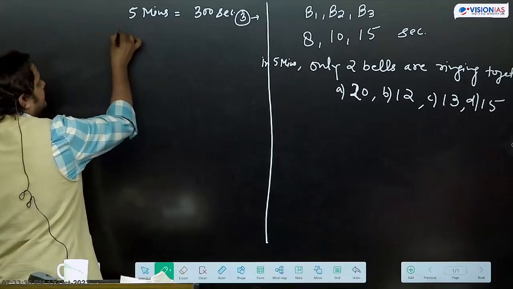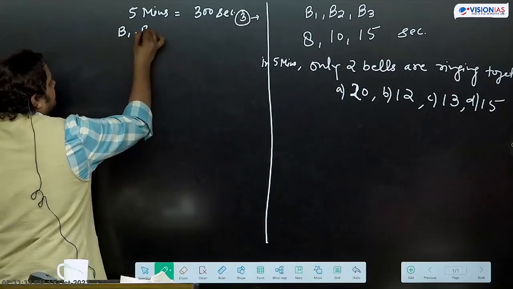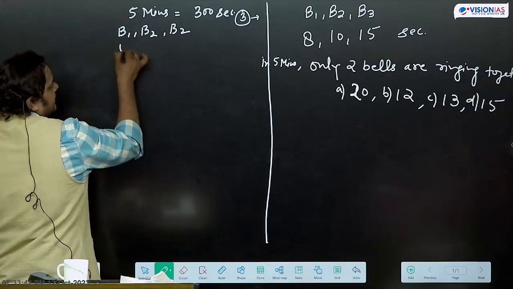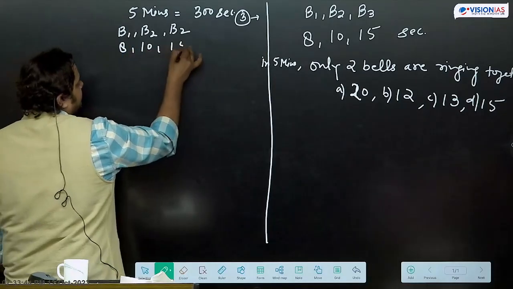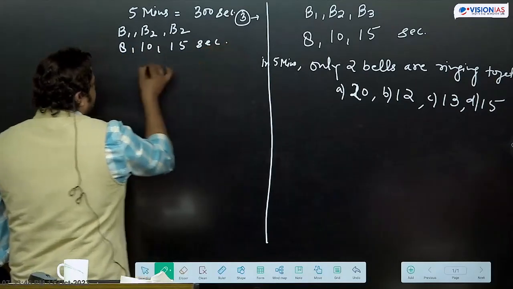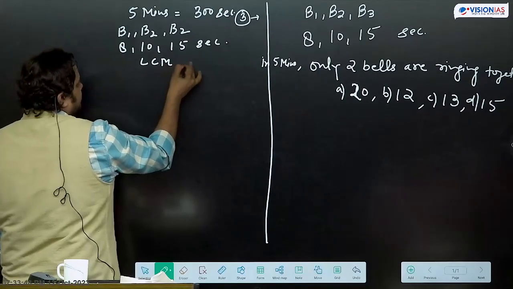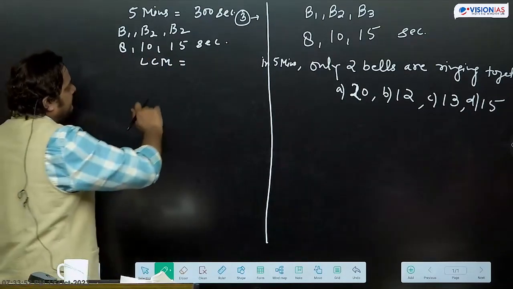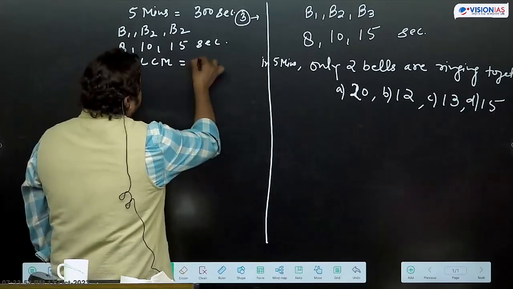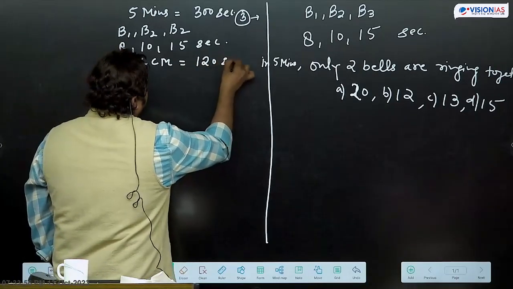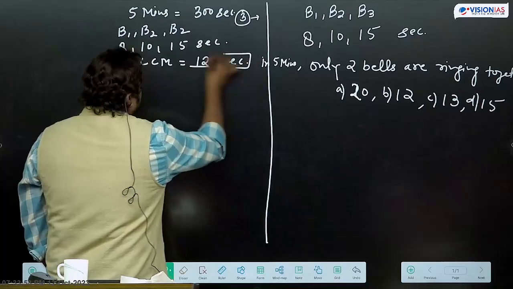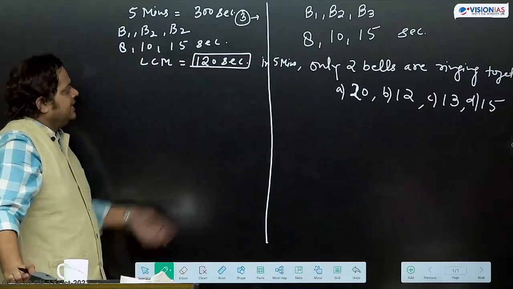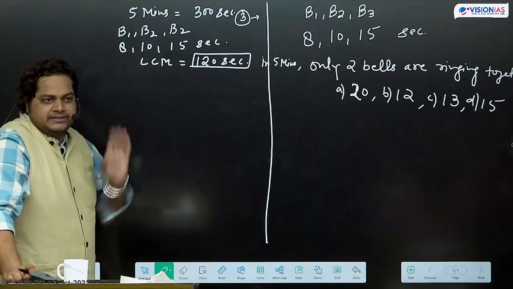And 3 bells B1, B2, B3: 8, 10, 15 second. So what will be the LCM? 15, 10, 8 का LCM 120 seconds. That means all the 3 bells will ring together after every 120 seconds.